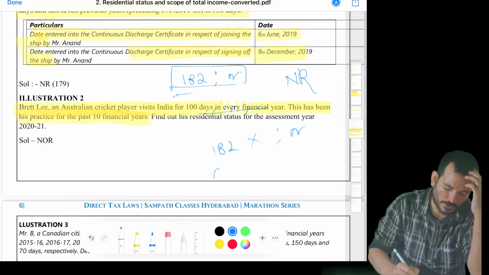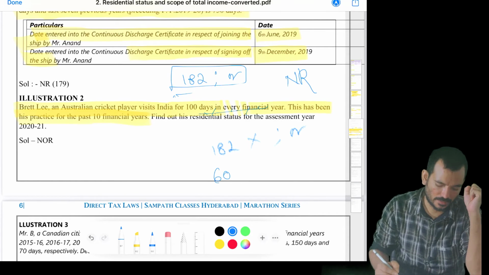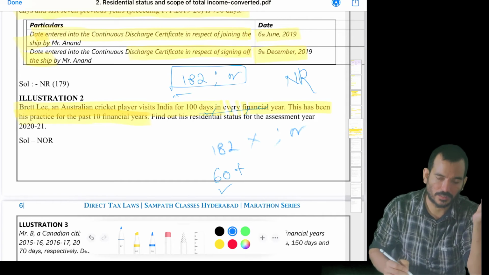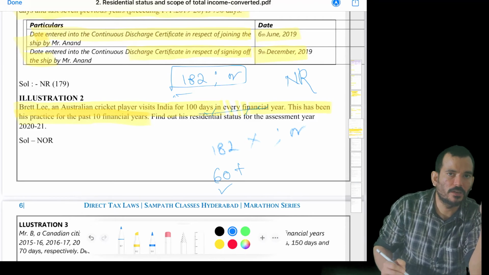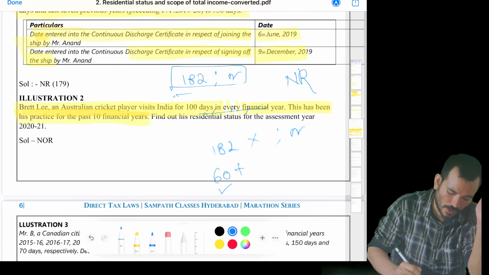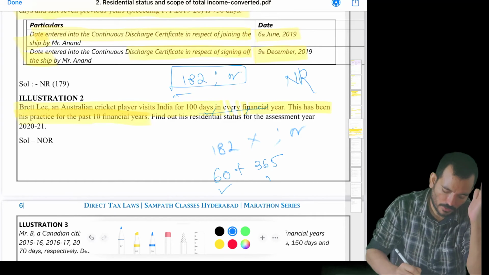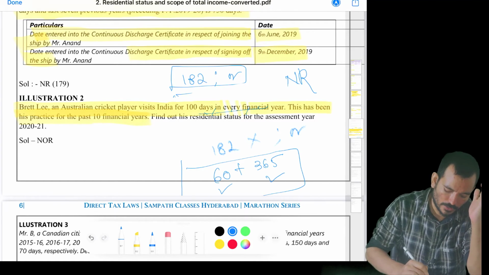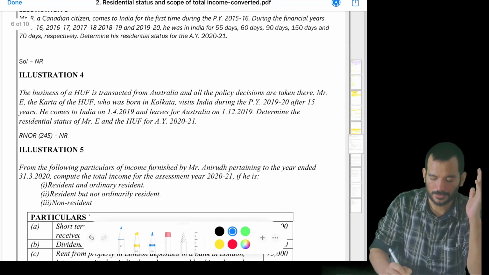But he has a second option. He has to be in India for at least 60 days. Is he in India for 60 days? Yes, he was in India because 100 days was there, right? So he fulfilled the first condition. The second condition is that out of the 4 years preceding the previous year, he has to be in India for 365 days. How many days was he there? He was there for 400 days: 100 plus 100 plus 100 plus 100. So he fulfilled the second condition also. When he fulfilled the second condition, he will become a resident.